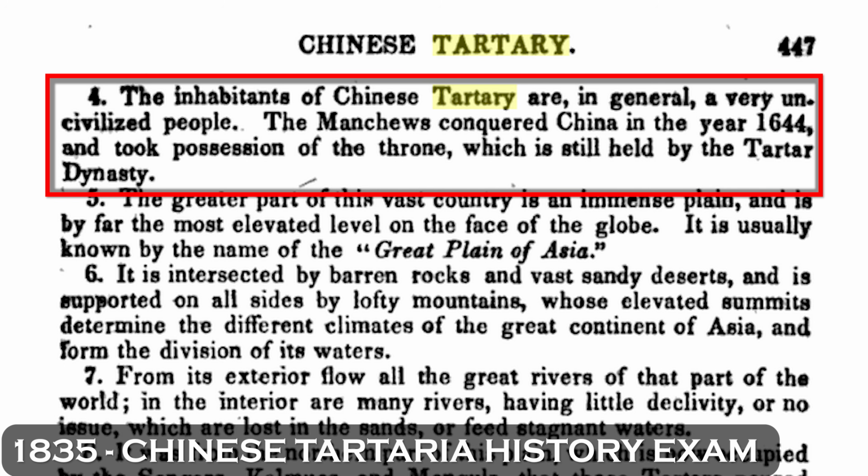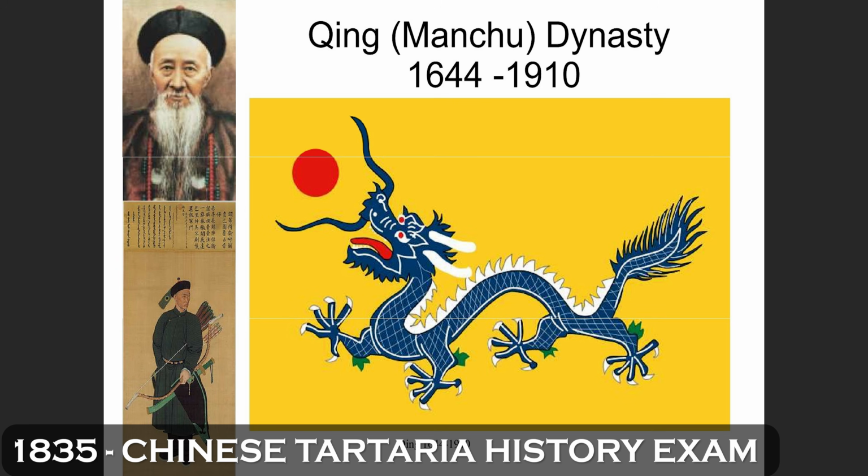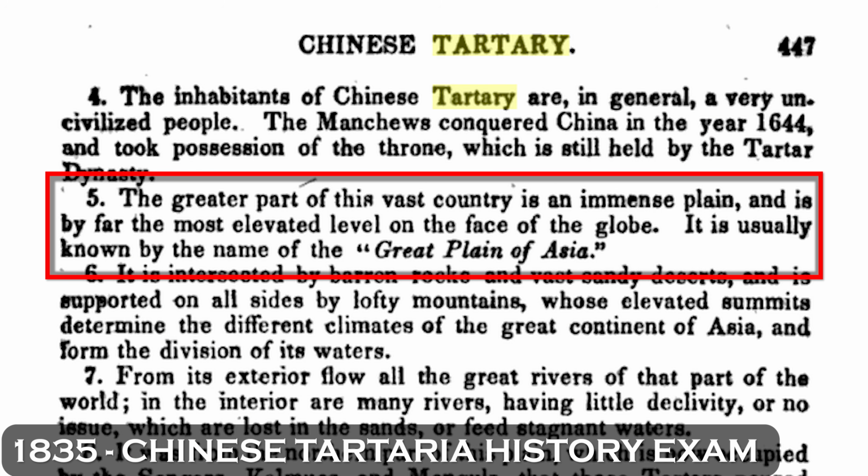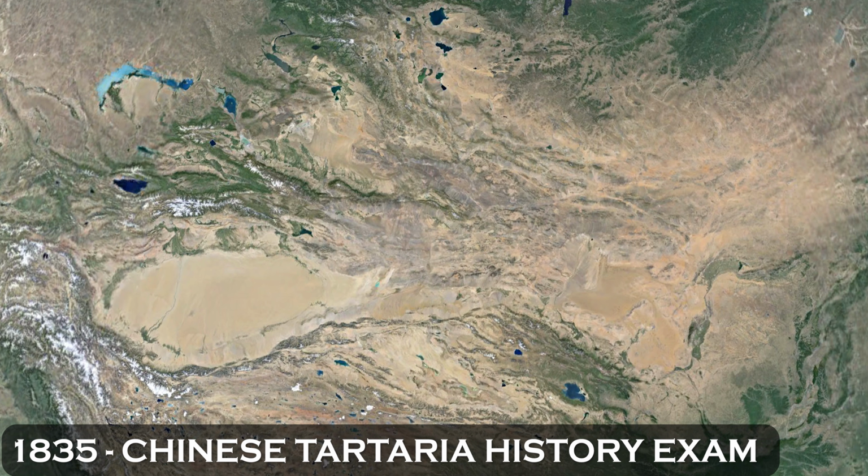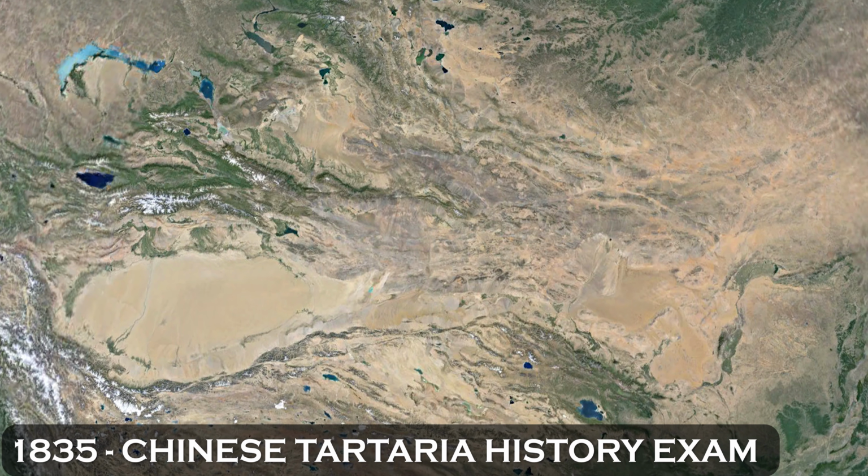The Manchus conquered China in the year 1644 and took possession of the throne, which is still held by the Tartar dynasty. The greater part of this vast country is an immense plain and is by far the most elevated level on the face of the globe. It is usually known by the name of the Great Plain of Asia.